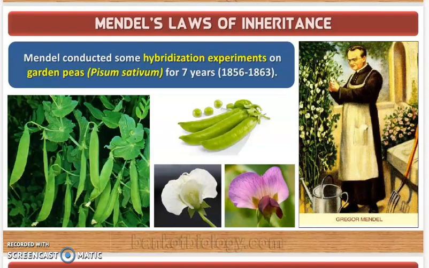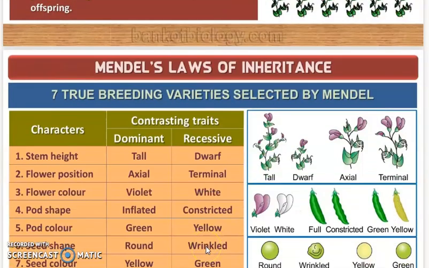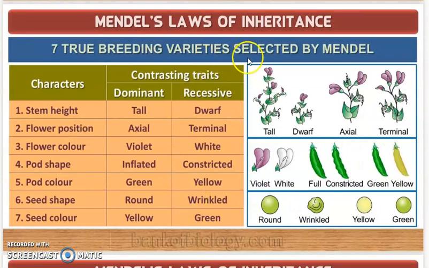So this is one character which has the contrasting trait in them. So some of the contrasting traits which were selected were smooth or wrinkled seed, yellow or green seeds, smooth or inflated pods, green or yellow pods, and tall or dwarf plants. So these were the few traits which he had selected. I'll just show the 7 true breeding varieties he selected, right? 14 true breed means the contrasting characters, they're just saying that 7 true breed.